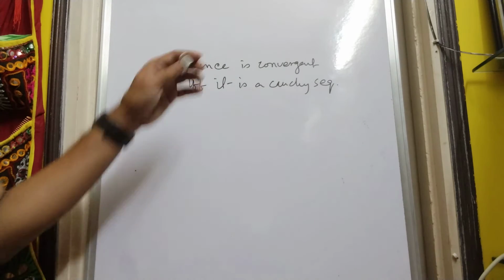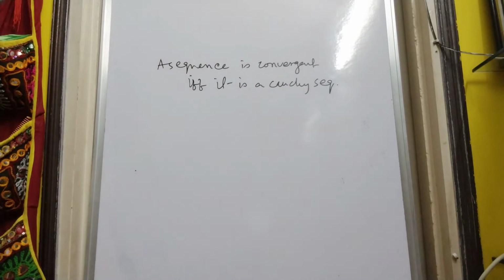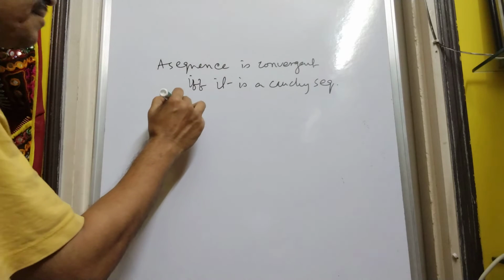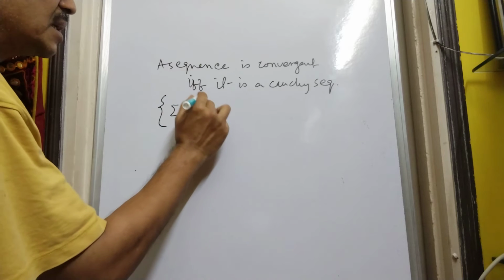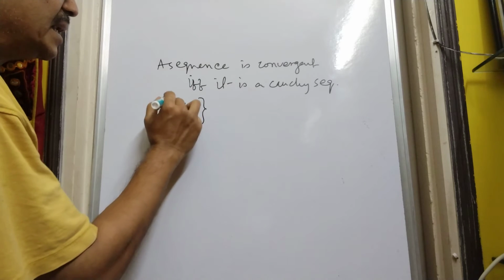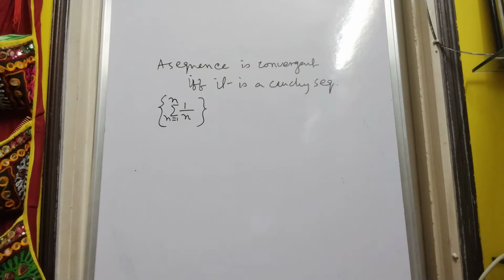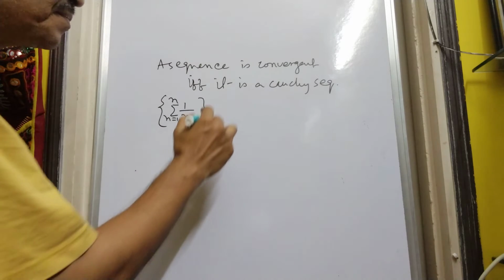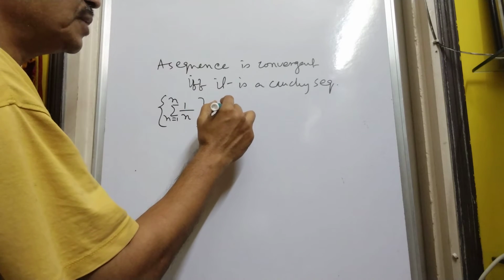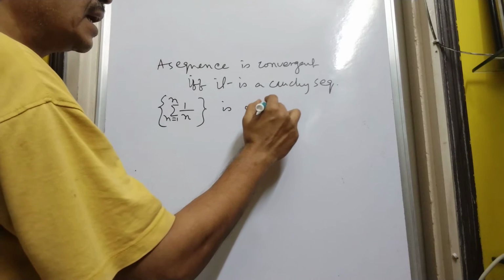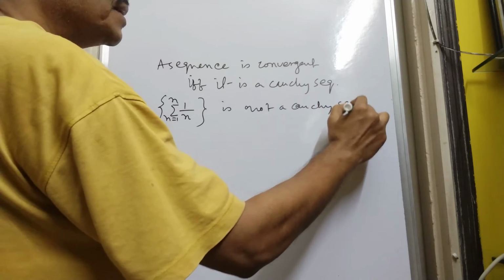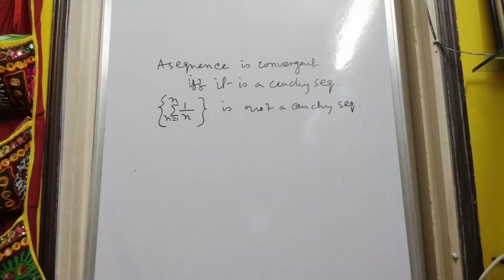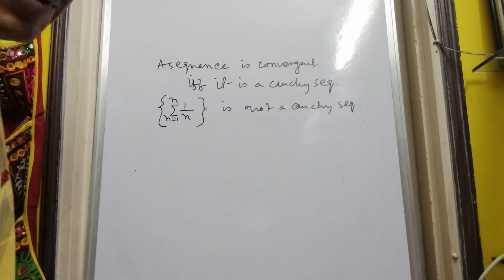It is a very strong result, and we shall apply this result to see that a very interesting sequence, the sum over 1 by n for n equal to 1 to n, which is termed the harmonic series, is not a Cauchy sequence. And since it is not a Cauchy sequence, we can easily infer that this is a divergent sequence.